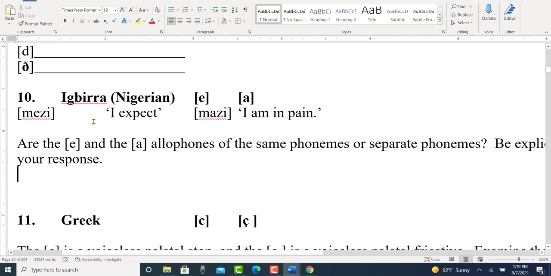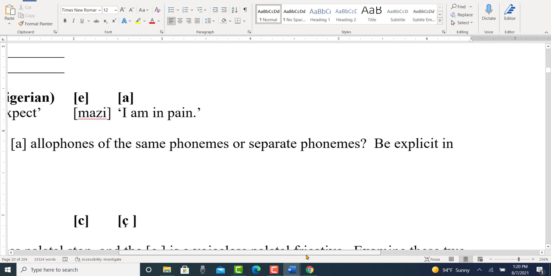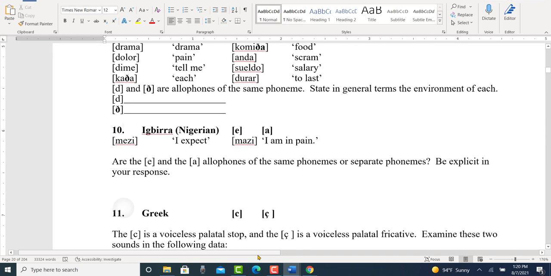Let's take a look to illustrate a little bit more about allophones. We have a language, Igbira, in Nigeria. We have two vowel sounds. We have the little e and the typewriter a. So we have mezi, which means expect. We have mazi, which means I am in pain. So the question is, are the little e and the typewriter a allophones of the same phoneme or separate phonemes? It says be explicit in your response.